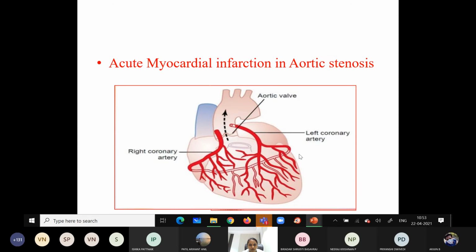So just for a few points, we have right and left coronary arteries which are arising perpendicularly from the aorta. Okay, so this perfusion mainly depends on the lateral pressure. So if there is a stenosis of the aortic wall, then there is high kinetic energy, so less potential energy or lateral pressure. There is decreased perfusion of the coronary arteries that will lead to acute myocardial infarction, the ischemia of the cells of the heart. Okay, I hope you understood.